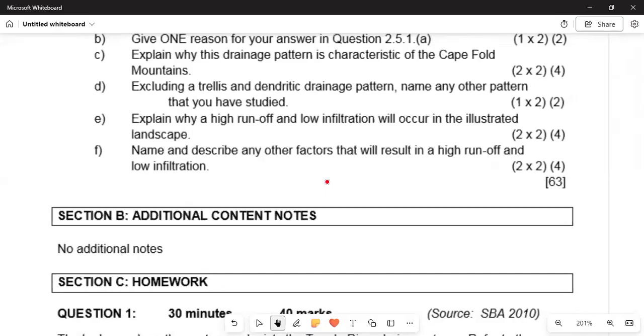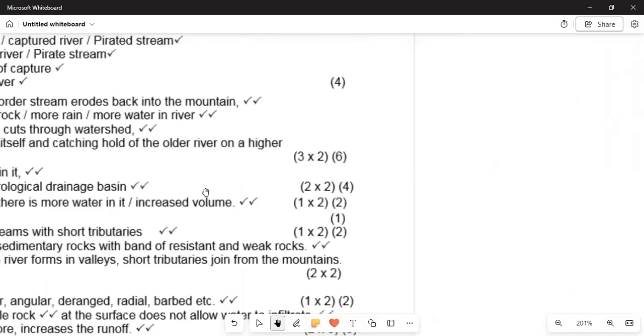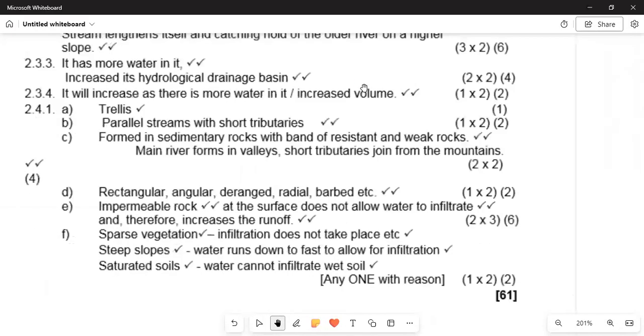F, name and describe any other factors that will result in high runoff and low infiltration. What can cause a high runoff and less infiltration? Remember, you need to name, you need to understand what can cause that. It can be caused by the sparse vegetation. Infiltration does not take place if there's no vegetation. It can be caused by the steep slopes or the gradient is too high, which will promote the water to run down too fast to allow for infiltration. And then we have saturated soils. We are saying that water cannot infiltrate well in wet soil.